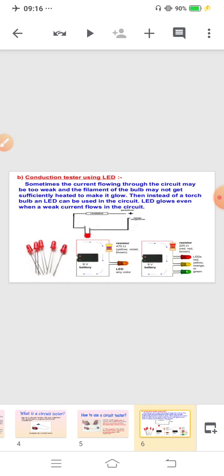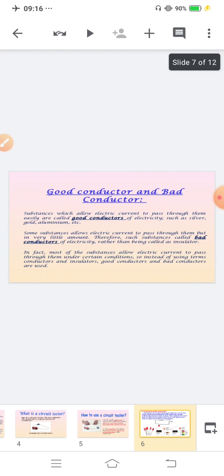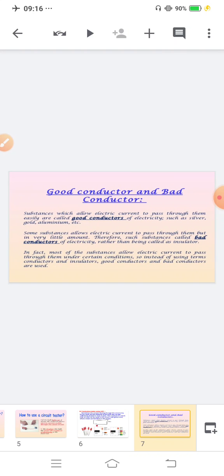When a weak current flows in a circuit. After that, we have done good conductors. Now, how will you know which material is a good conductor and which material is a bad conductor?